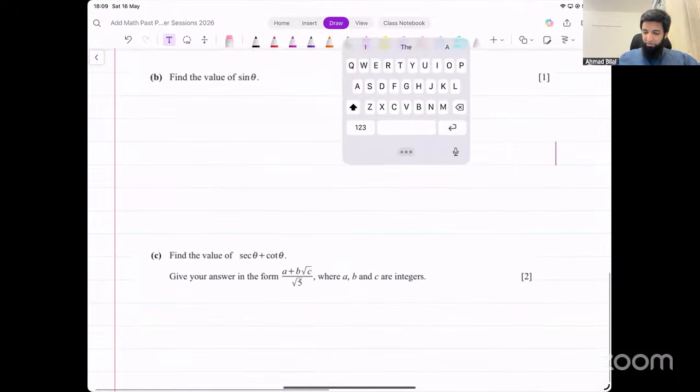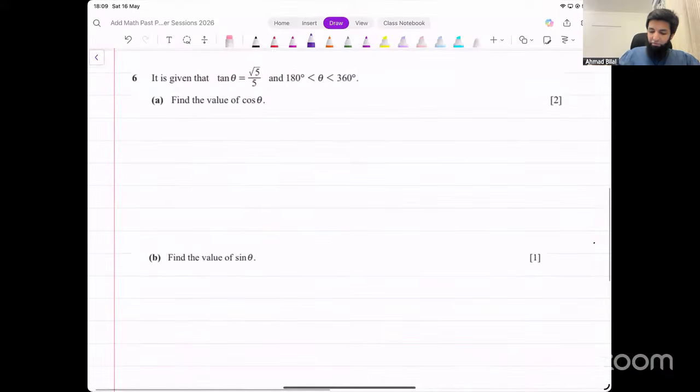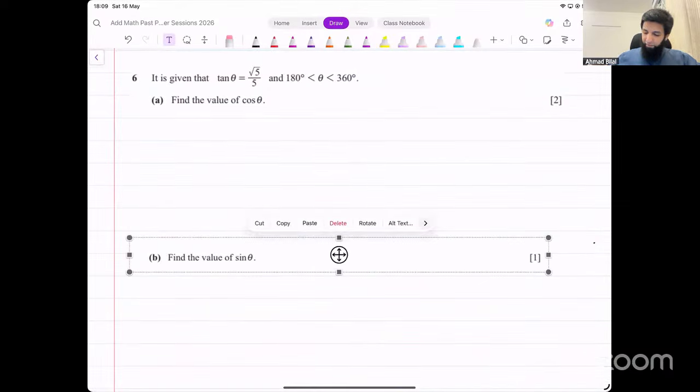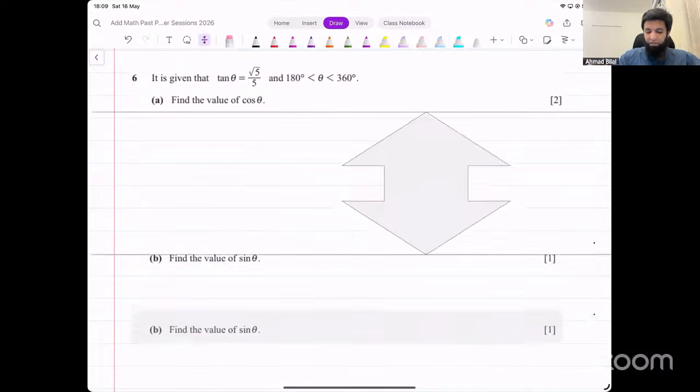Now, this is another question that you'll see a lot now in non-calculator papers. They give you the value for one of the three trigonometric ratios. In this case, they give you the value for tan. Sometimes they will give you the value for sine or cos. Given that, they will ask you to find the value for some of the other ratios. So in this case, they gave you the value for tan, and you're supposed to find the value for cos, the value for sine. How do you deal with such problems? There are two ways of thinking about these problems. One is using a right angle triangle, and the other is using identities. Let me show you both ways, and then you can decide whichever of the two methods you prefer.